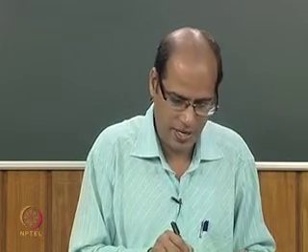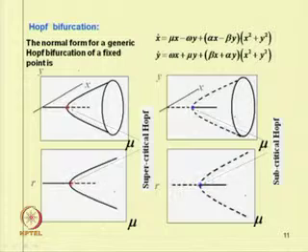In these examples we have seen that there are several systems where we have periodic solutions. One has to study whether the periodic solution is stable or unstable. Also, one can get this periodic solution as in the case of the Hopf bifurcation.